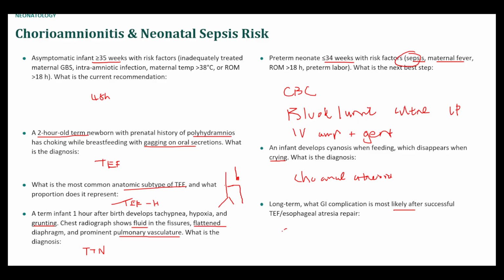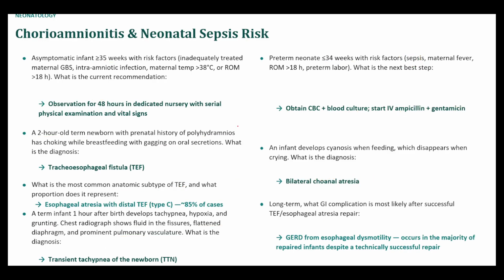Okay. Long term, what GI complication is most likely after successful TEF and atresia repair? I think it would be GERD. Let's see how I do here. So 35 weeks with risk factors, you just observe. Gagging on oral secretions, that was TEF. And then the most common, it's type C, not the H. I don't remember what the H was then.